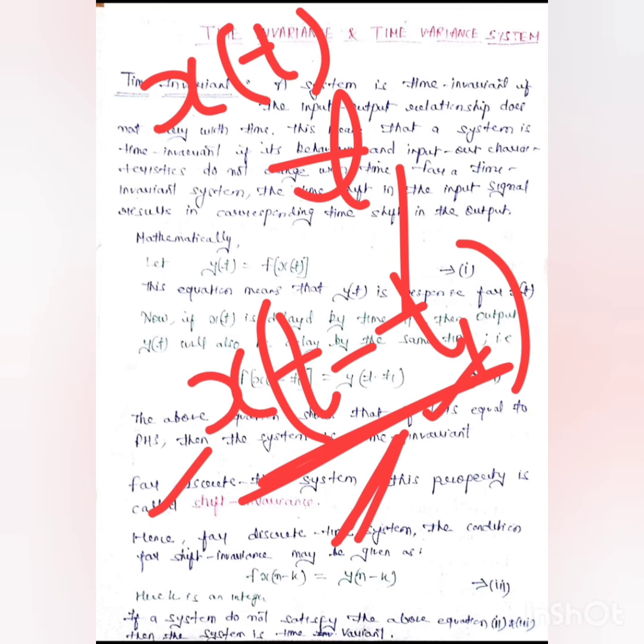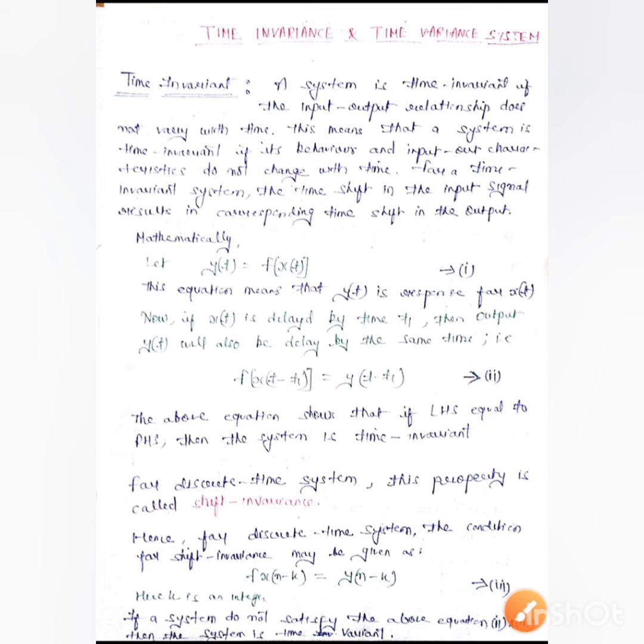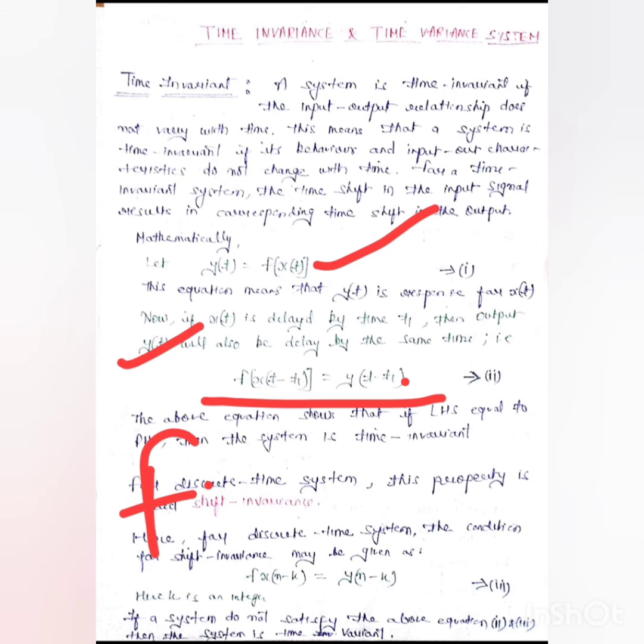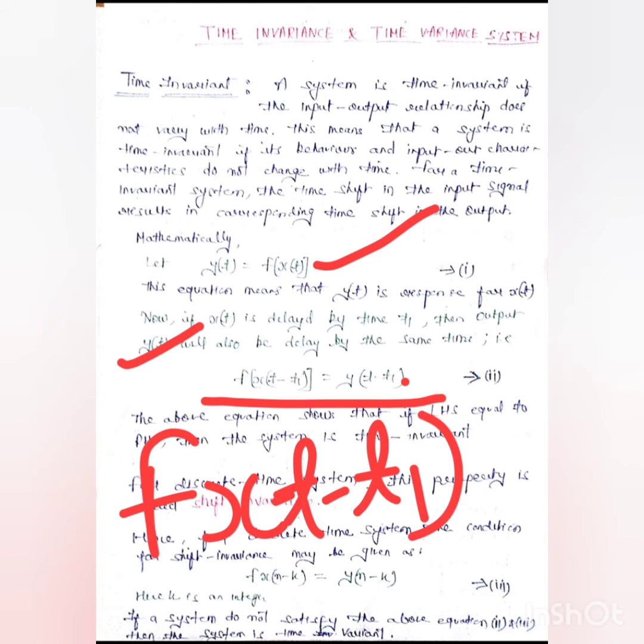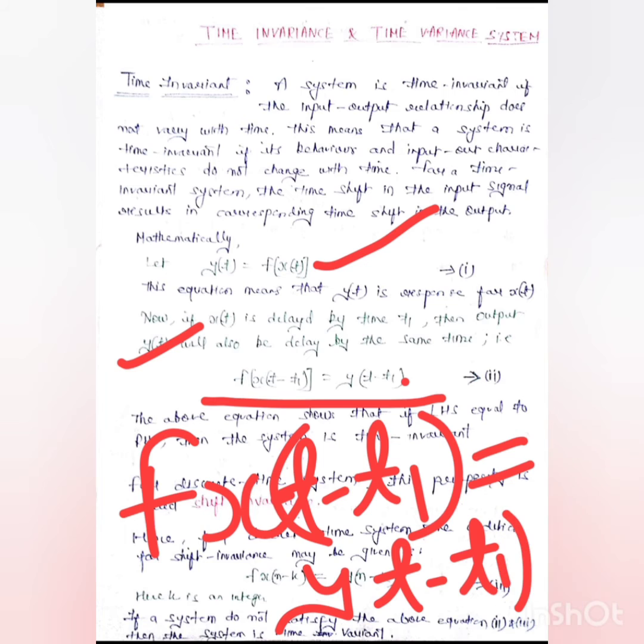Then we have the output expression. So first of all we have to provide delay in input, and that corresponds to the delay in output, which is this expression. As you know, if we provide delay in input, then that corresponds to the delay in output as well in case of a time invariant system.